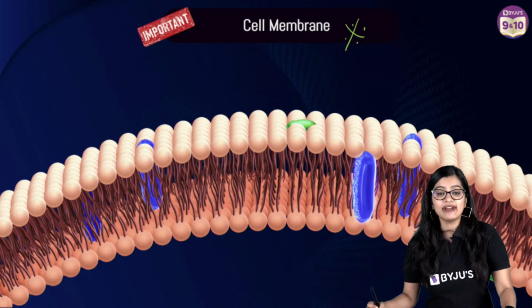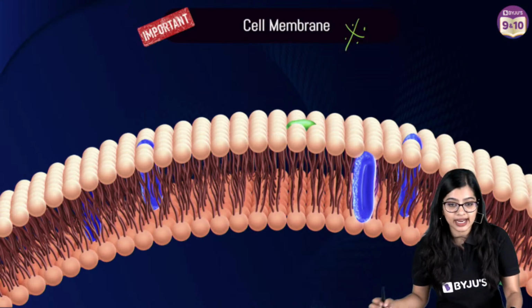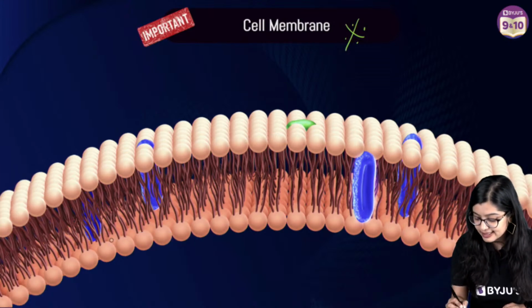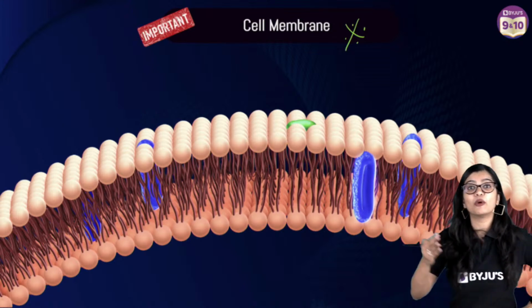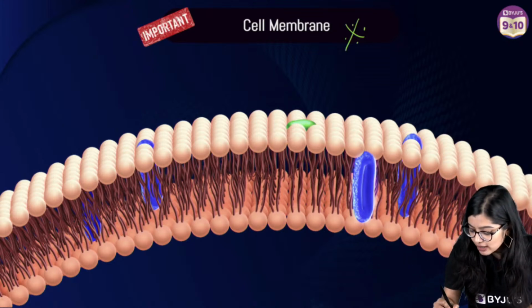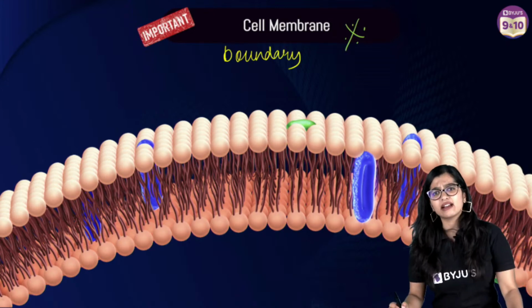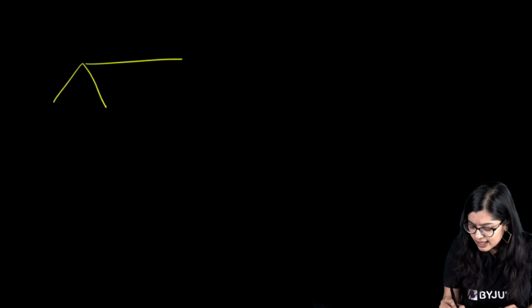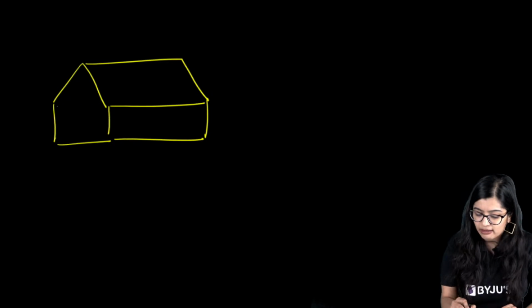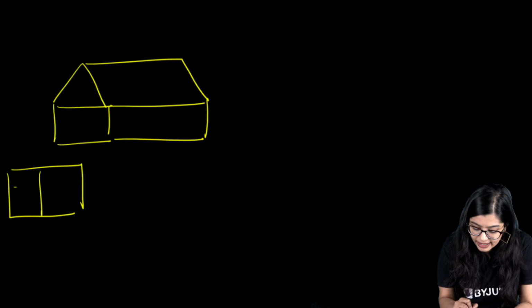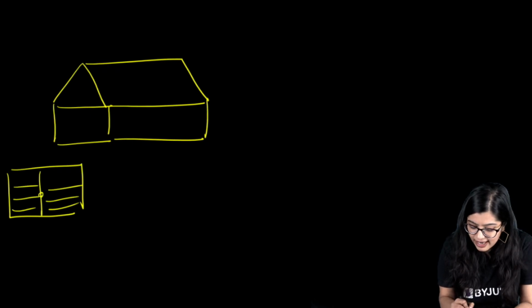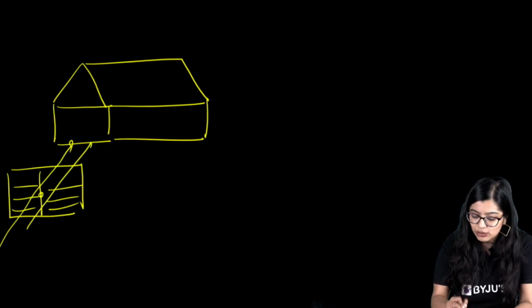Now, when we talk about cell membrane, it is basically the outermost boundary, right? So, if I have to give you an analogy, if you see every house, most houses have a gate through which only you can enter into your house.